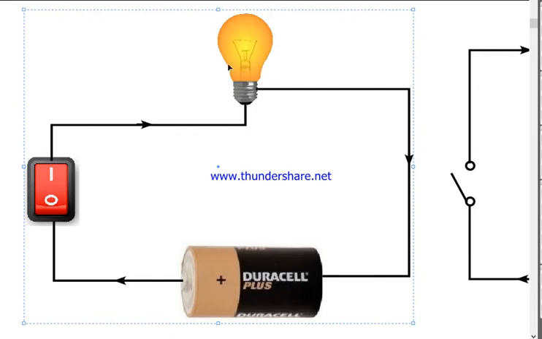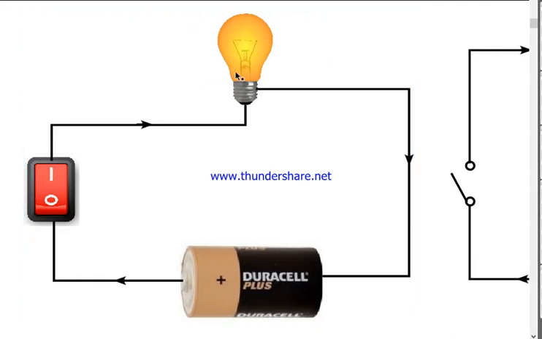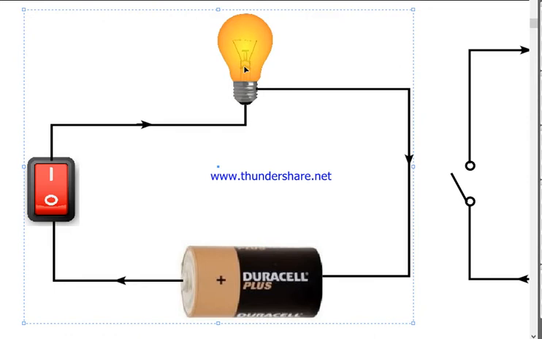If you use a bulb here, then electrical energy will be converted to light. If you use a speaker, then it will be converted to sound. If you use a heater, then electrical energy will be converted to heat energy. Likewise, you can place any load in the path of electricity.